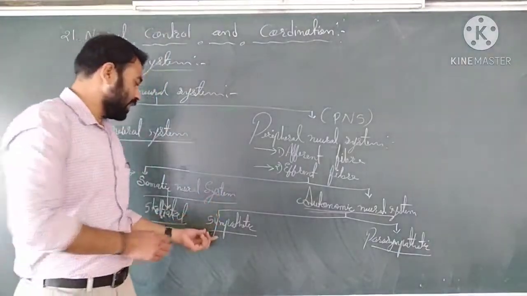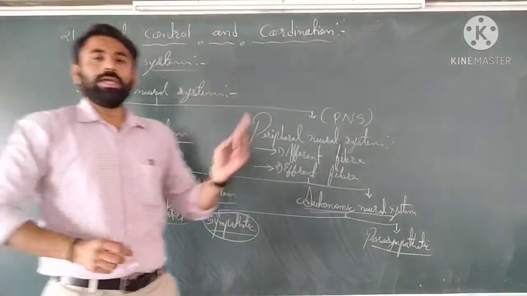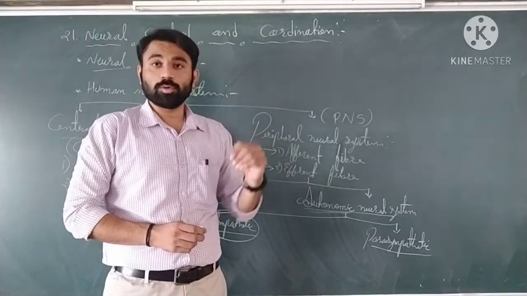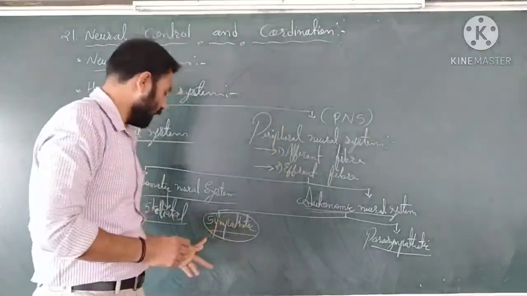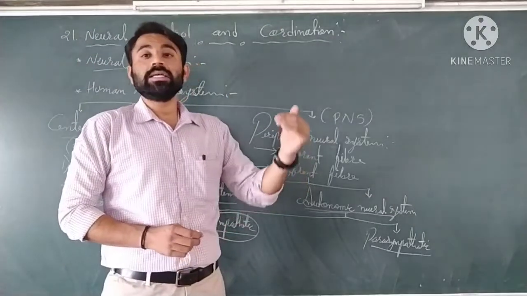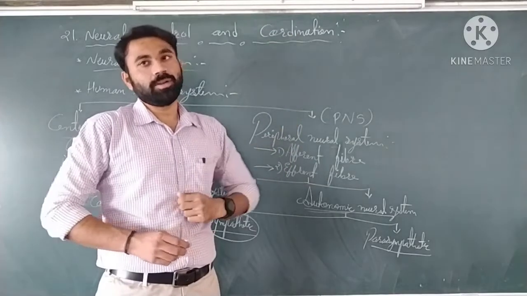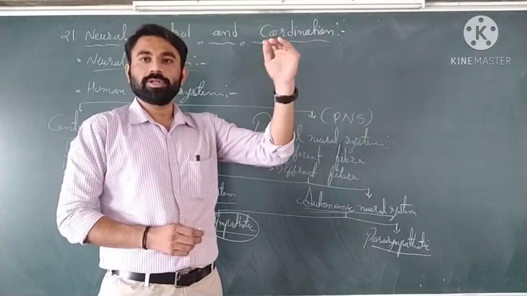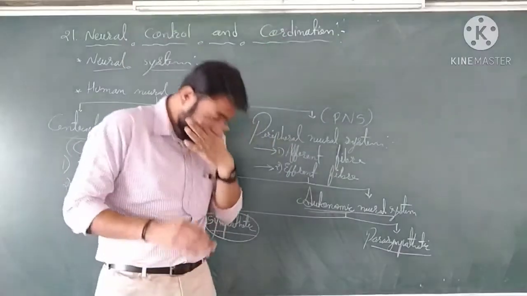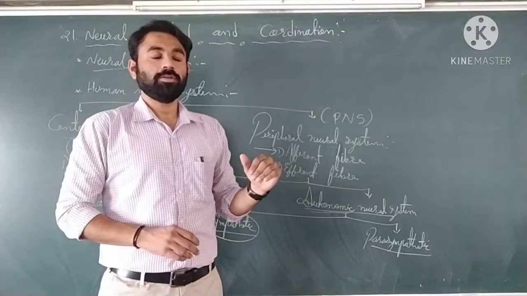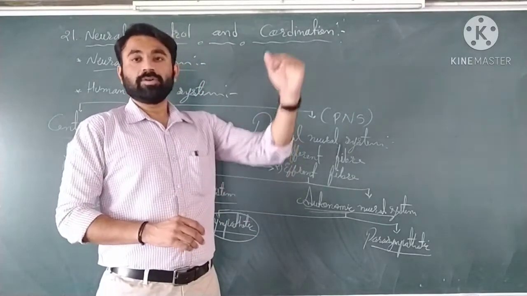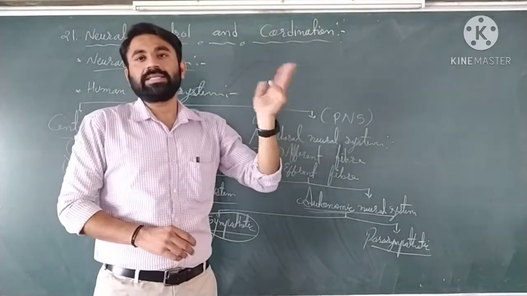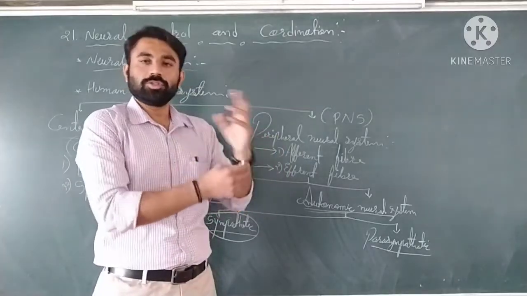The sympathetic nervous system works to increase involuntary muscles, involuntary movements and involuntary functions inside the body. It increases different involuntary functions like increase of heartbeat, increase of blood pressure, increase of breathing process, etc., and muscle contraction.